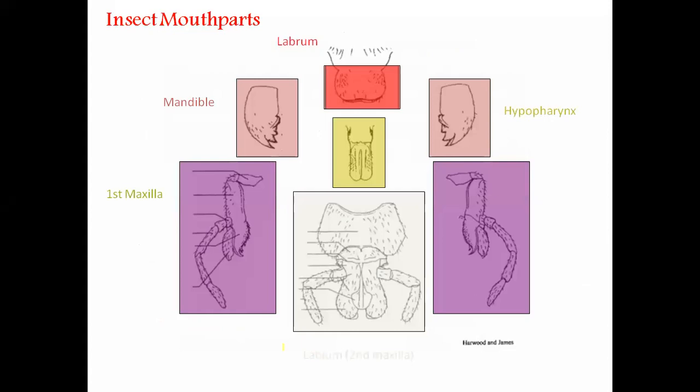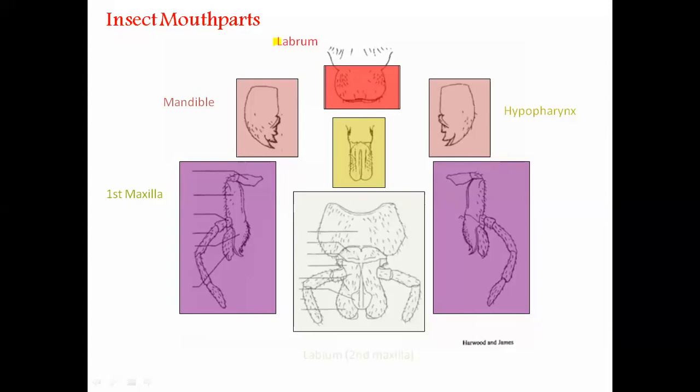So our first major mouth part is the chewing and biting type of mouth parts. These chewing and biting type of mouth parts are composed of various parts, which we can say are the basic components.